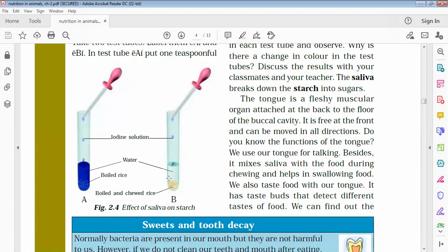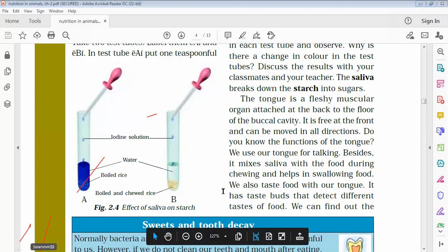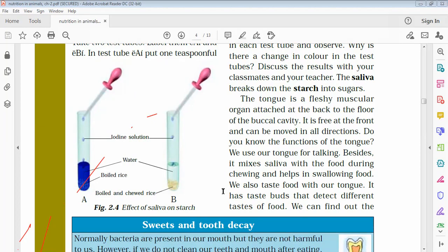Whereas the starch in boiled rice is converted into sugar by saliva during chewing. Therefore, in test tube B, there is virtually no starch left. As a result, the color in test tube B remains unchanged. So this is the activity by which we can show that saliva breaks down starch into sugar, right? This you can note down in your notebooks also.